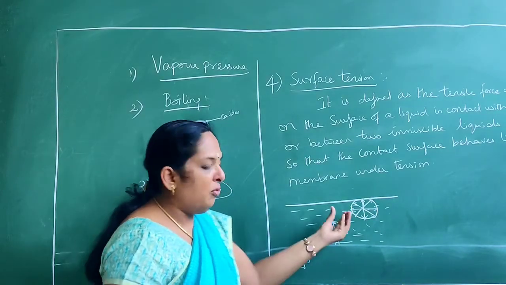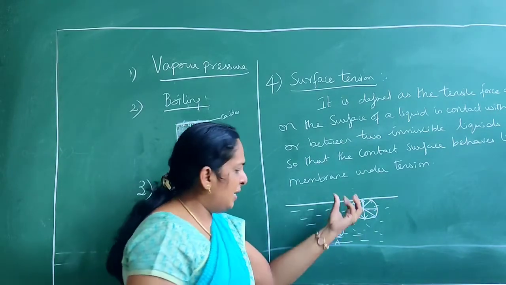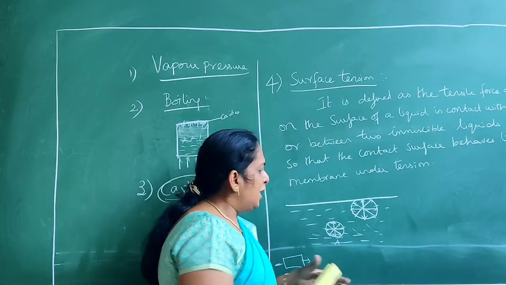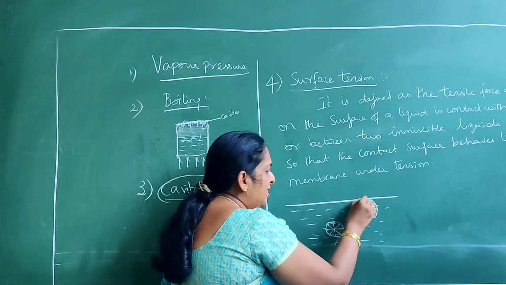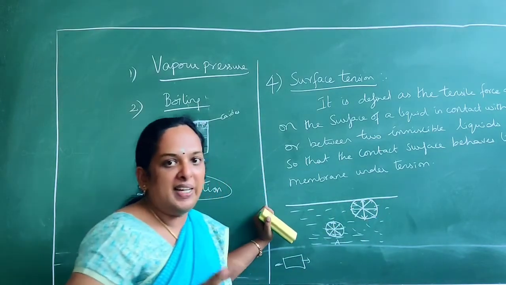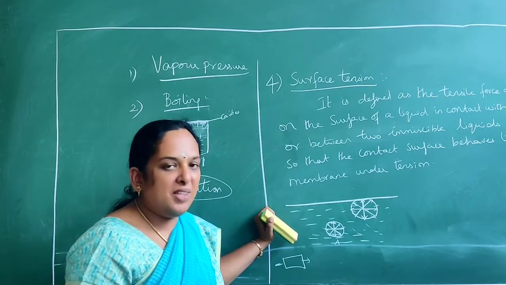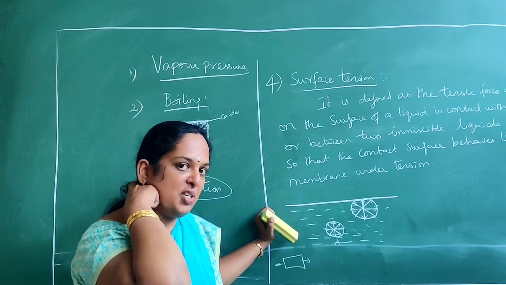That means the downward water force due to gravity is pulling down the molecules. So this area will have some tensile force.